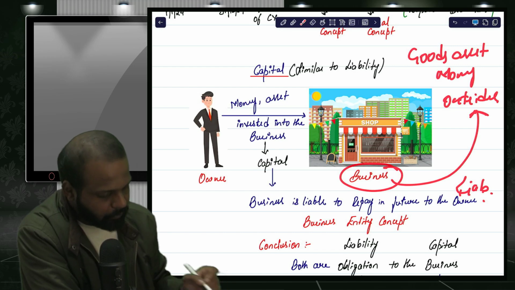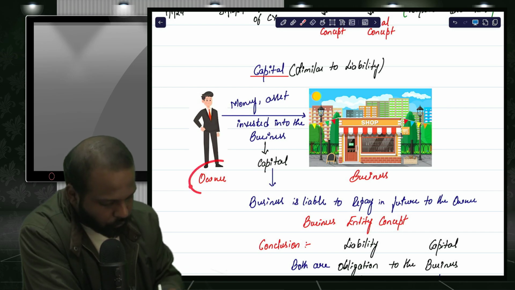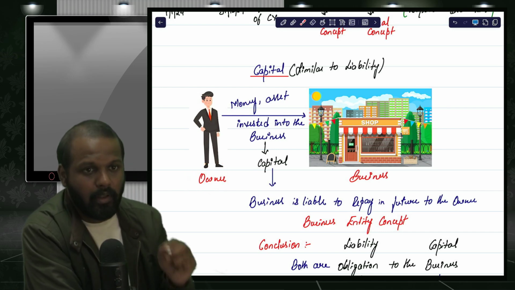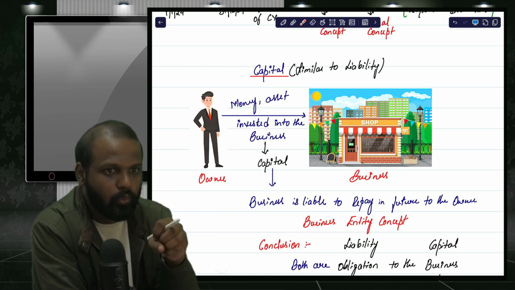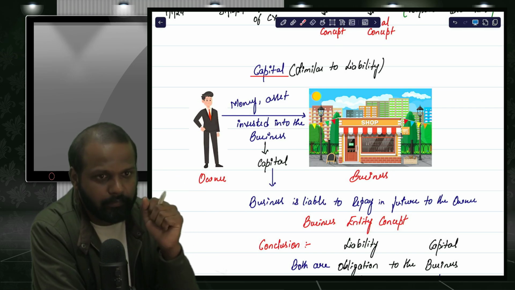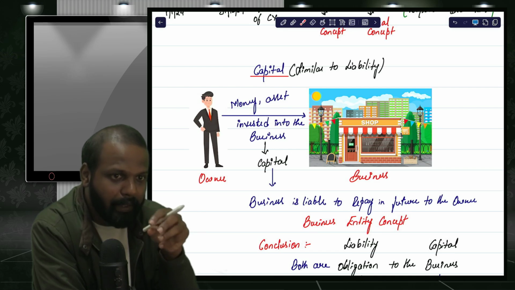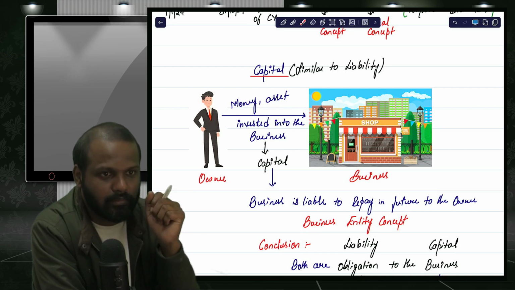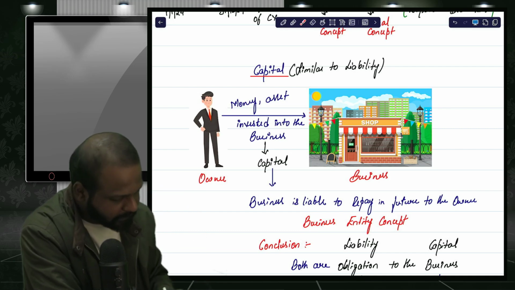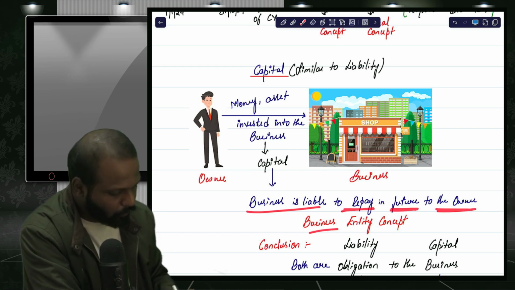Suppose the same goods or money or assets you have received from the owner, suppose you are receiving goods, assets, or money from the owner. Even then, the business is liable to make the payment of that in future, to repay those things to the owner, because we follow which concept?